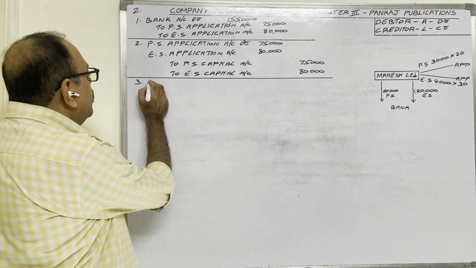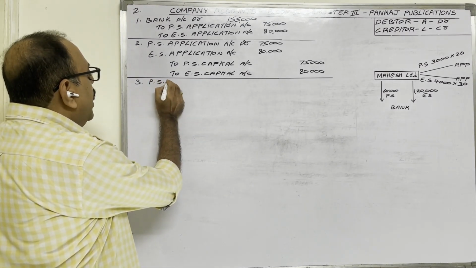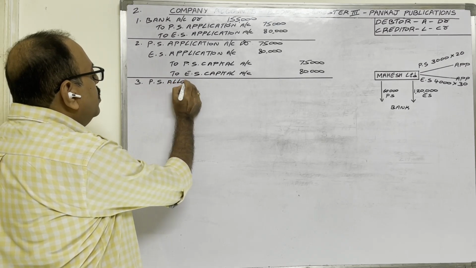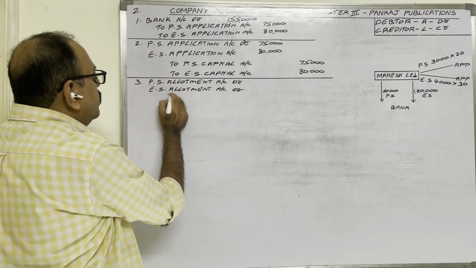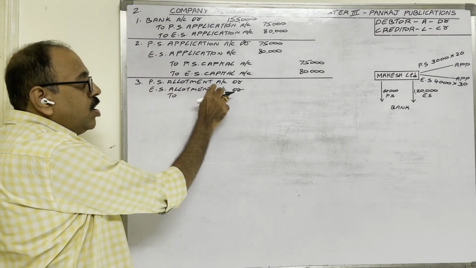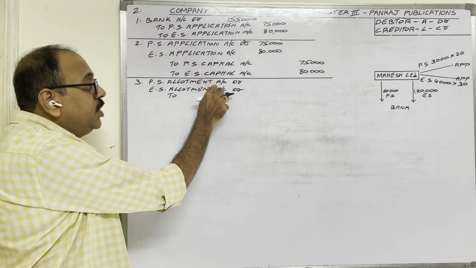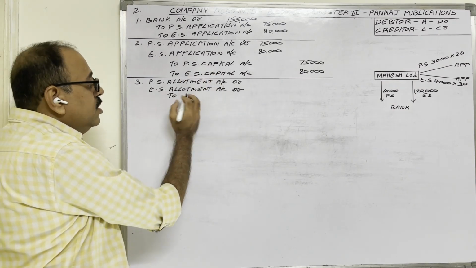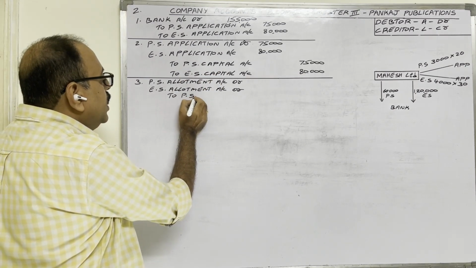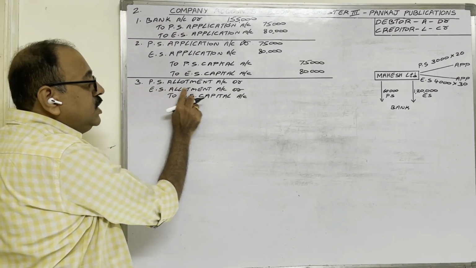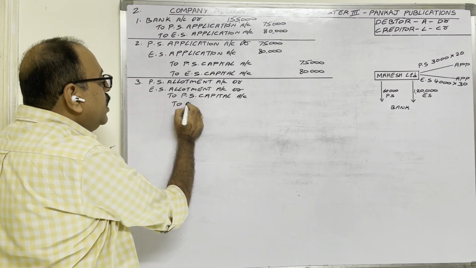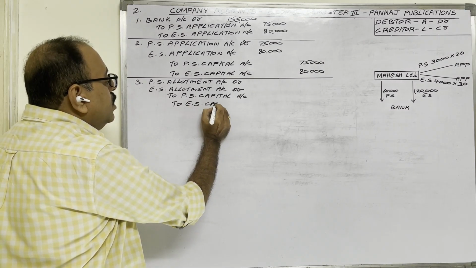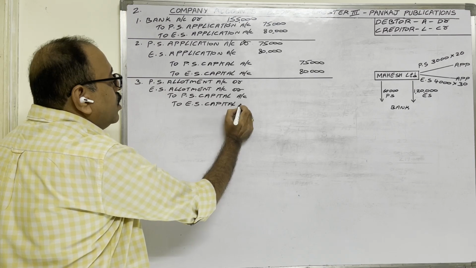Therefore, preference share allotment account debit, equity share allotment account debit, to preference share capital: preference share allotment money we should transfer to preference share capital. Therefore, credit the preference share capital account. Equity share allotment money we should transfer to the equity share capital account. Therefore, credit the equity share capital account.